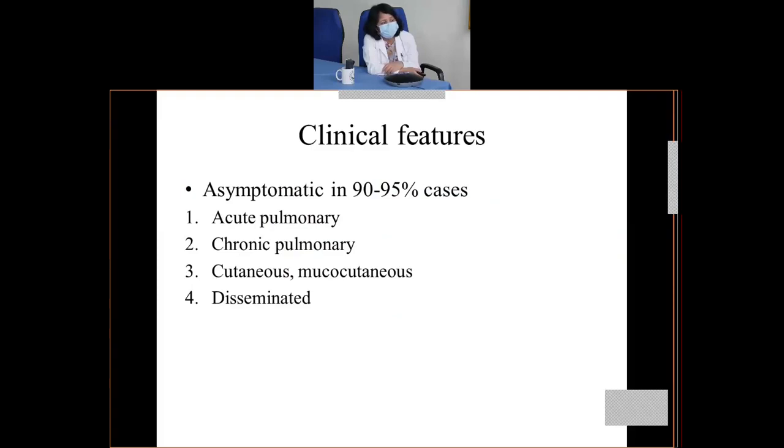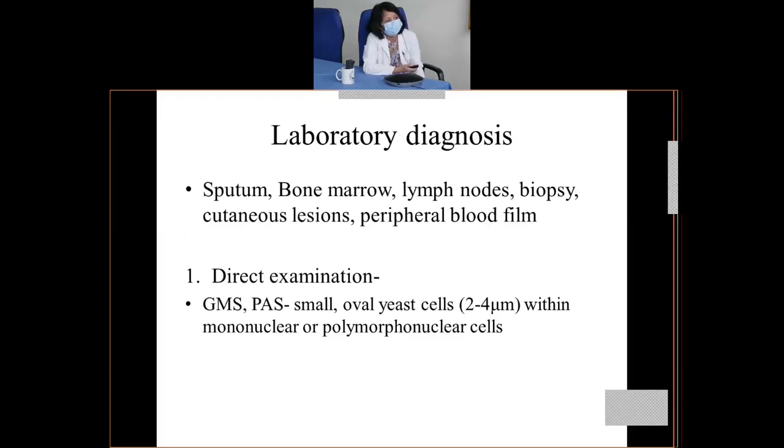So the clinical features: they can be asymptomatic in 90 to 95% of cases, but the manifestations, if they occur, can be in the form of acute pulmonary, chronic pulmonary, cutaneous or mucocutaneous, and disseminated forms. So these are the 4 clinical manifestations of the disease. However, they may be asymptomatic in 90 to 95% of cases.